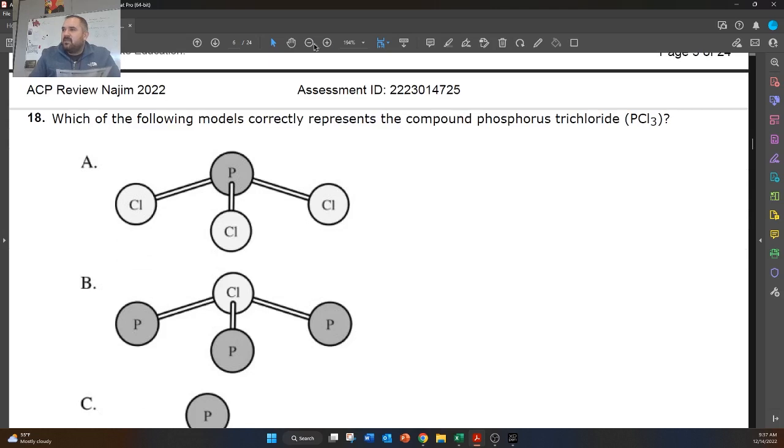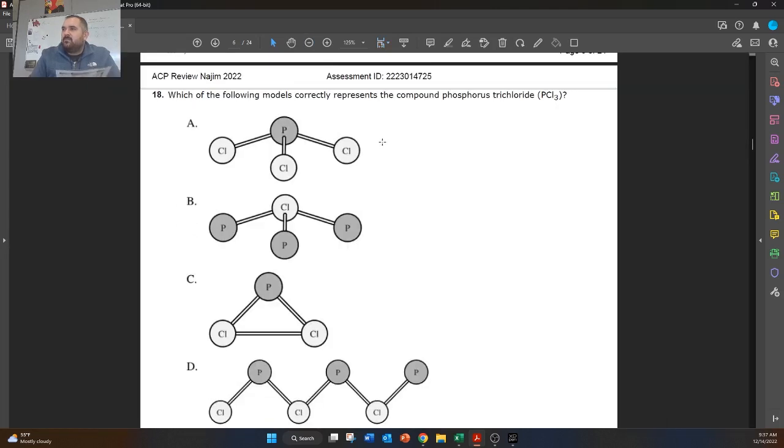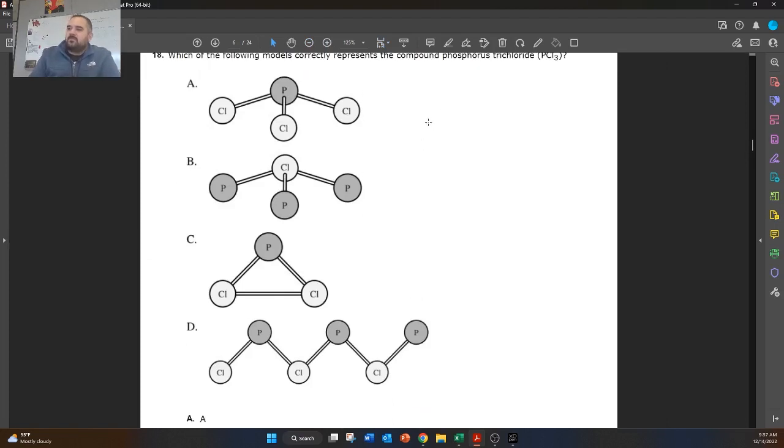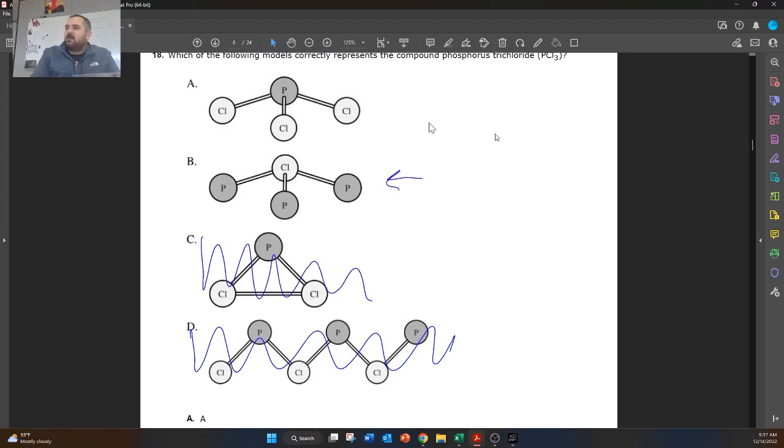All right, next one says, which of the following models correctly represents the compound phosphorus trichloride? So it's definitely not this one. We've never seen a compound that looks like that. It's also not this one. Doesn't have enough chlorines. And then this one right here, they just mixed it up. So they gave us 3 phosphorus, 1 chlorine. So the correct answer is going to be A.